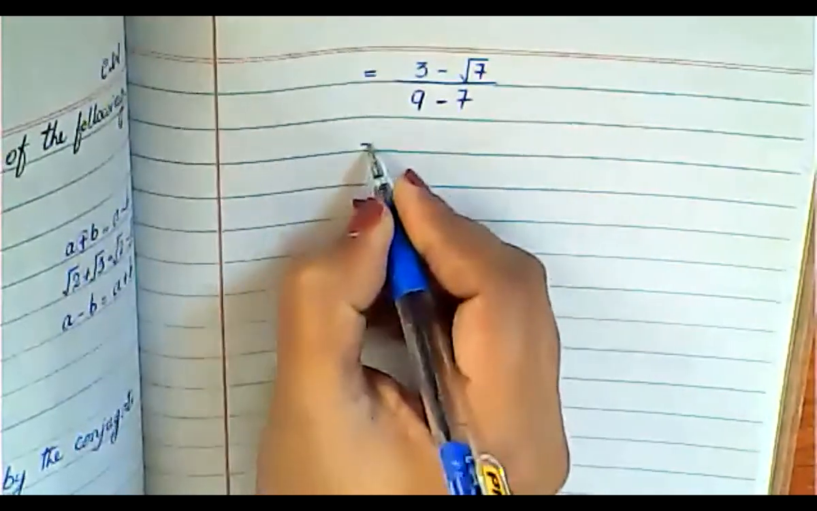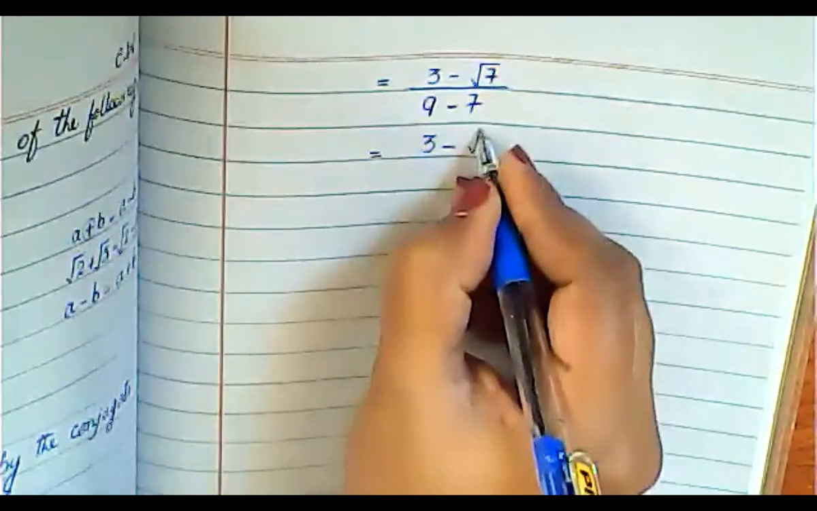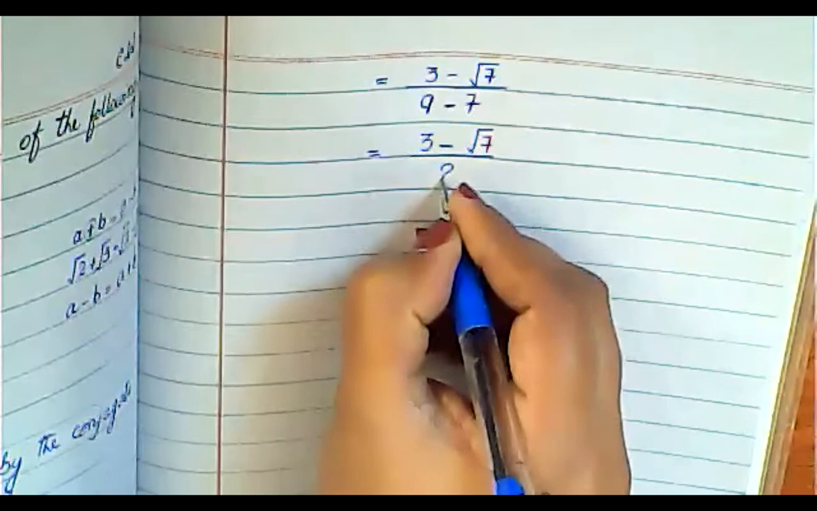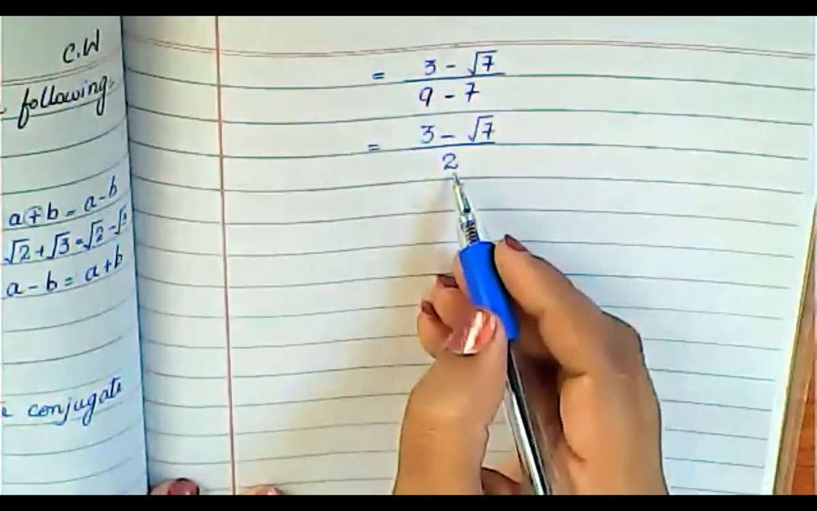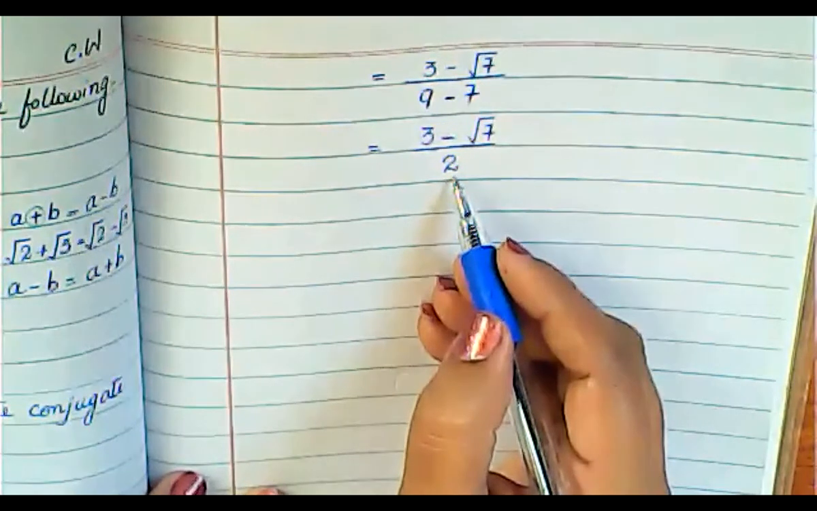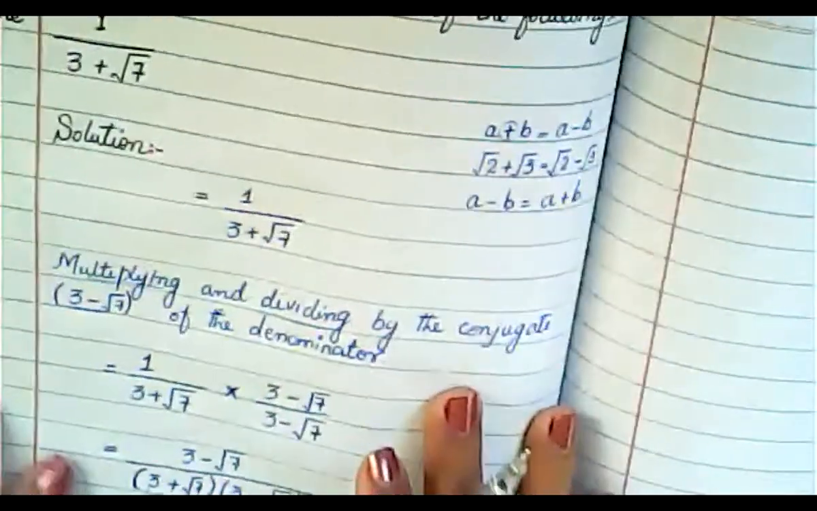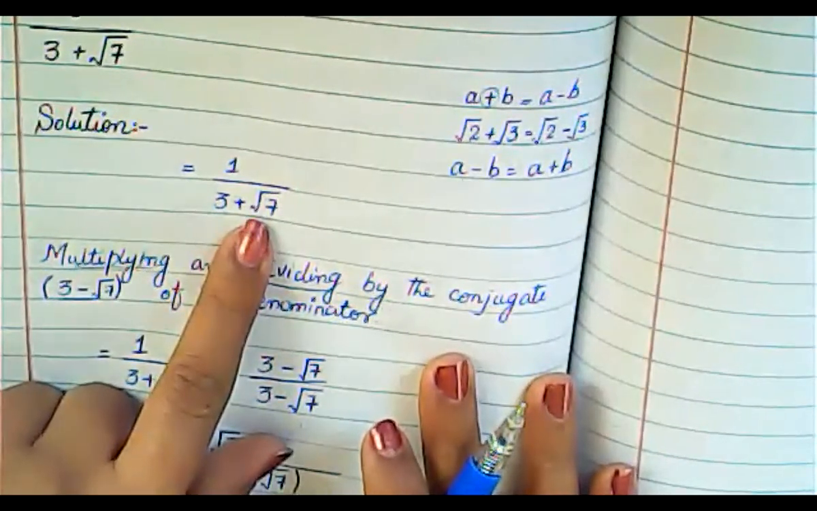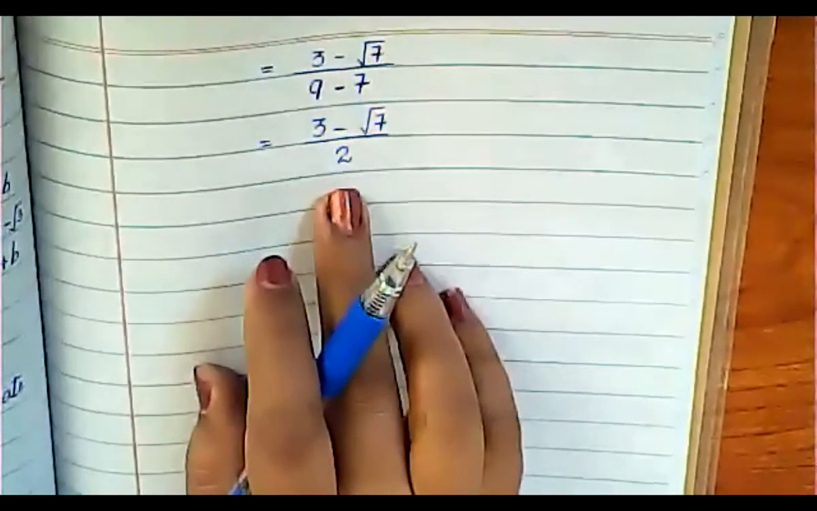Now simply you will subtract it. So 3 minus under root 7 divided by 9 minus 7, the answer will be 2. Now what you have in the denominator is a rational number. This is called rationalization, meaning before you had an irrational number, that is under root 7, and now you have only a rational number.